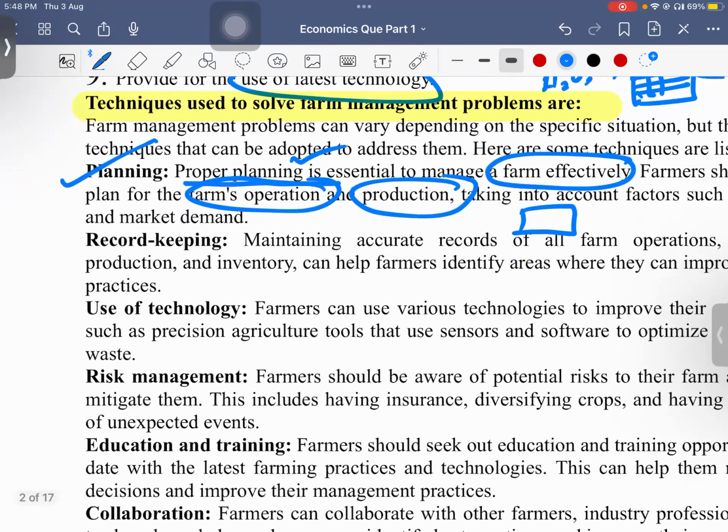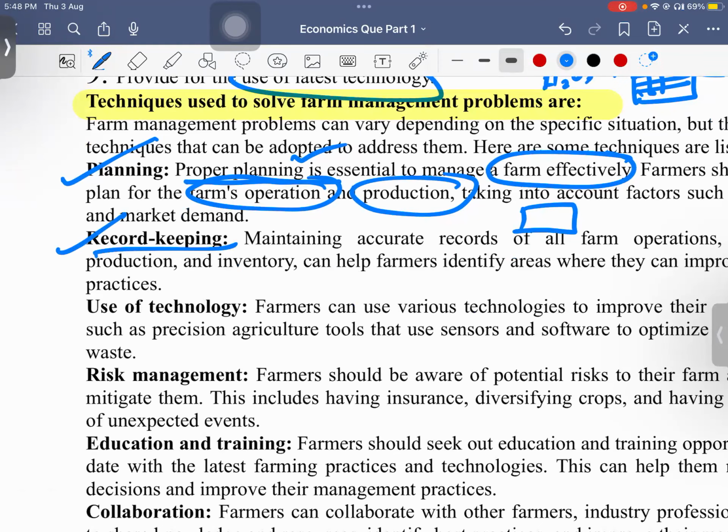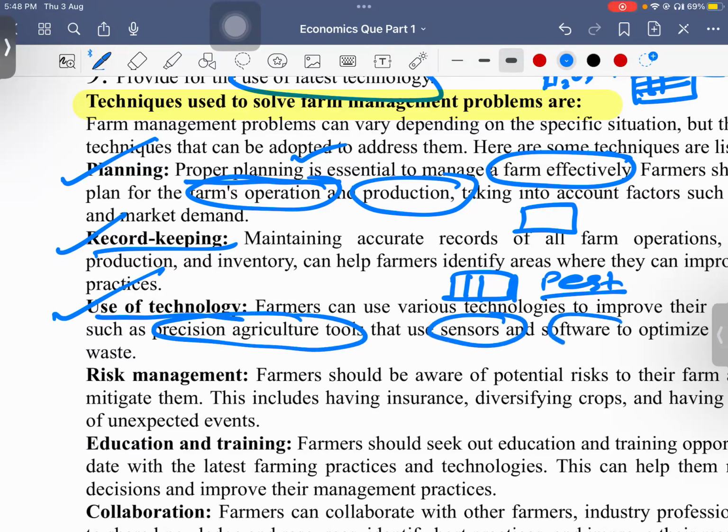Next, you should keep records. So he should keep a record of when he has sown, when he has to go for the first round of weeding, the second round of weeding, what pest is there, and when he has to harvest. All these things you should keep a record of. And use of technology, like I told you, precision agriculture tools, sensors, software. I told you about laser land leveling. So these things will help him to manage his farm better.